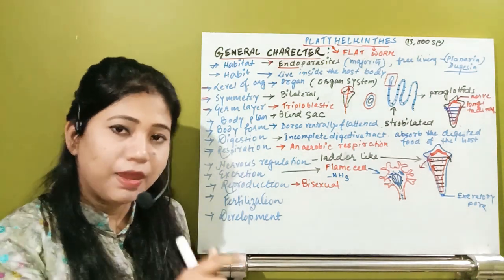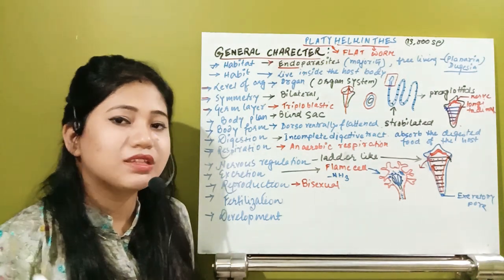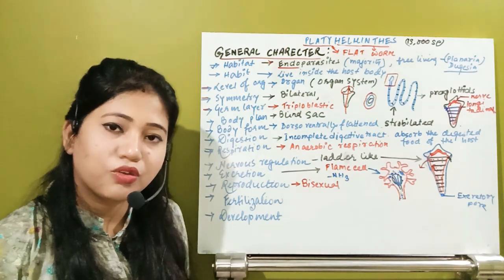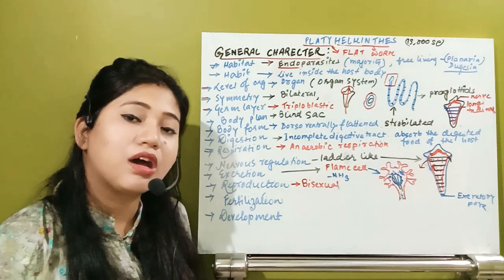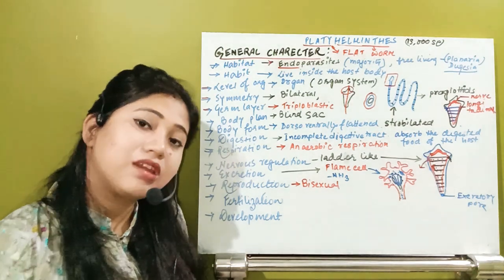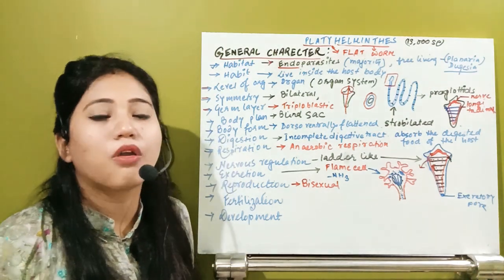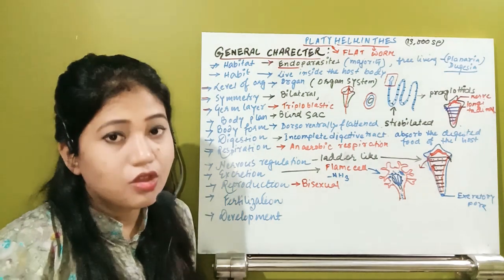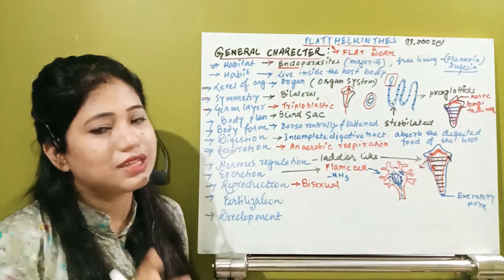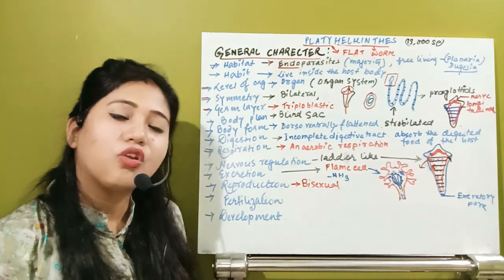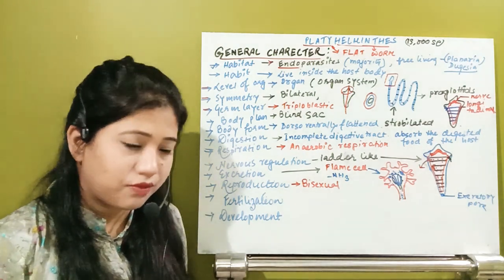Male gamete will come from a different organism, female gamete will come from a different organism. The male body will deposit the male gamete into, suppose, another female's body, and in the female body the male and female gametes meet. So that is known as cross fertilization.